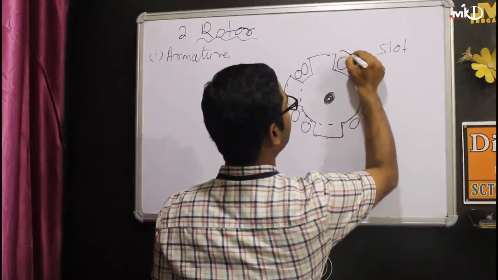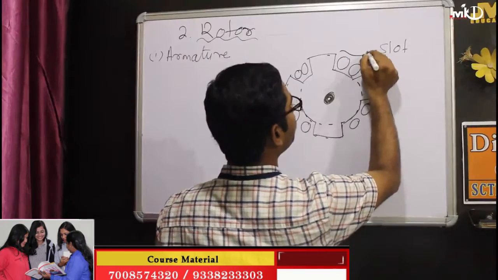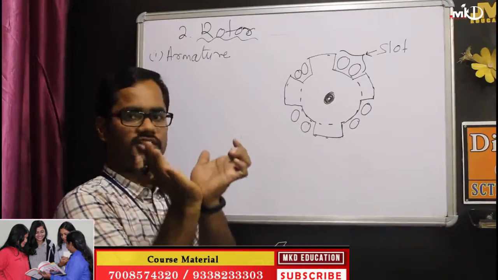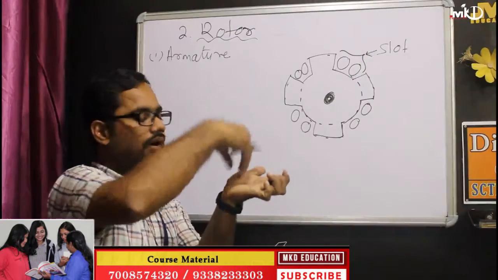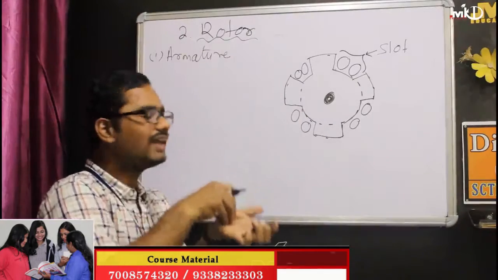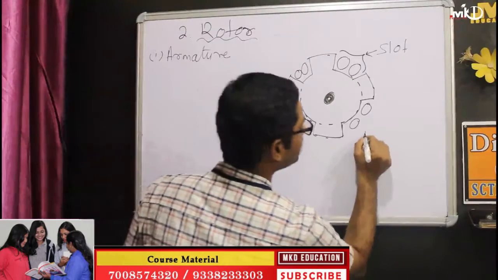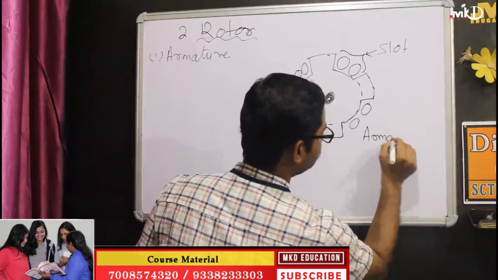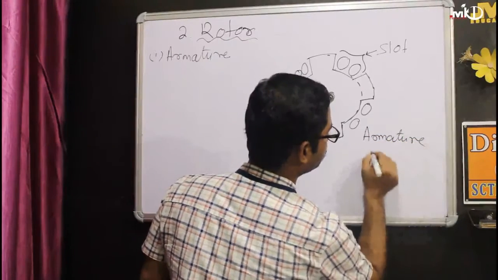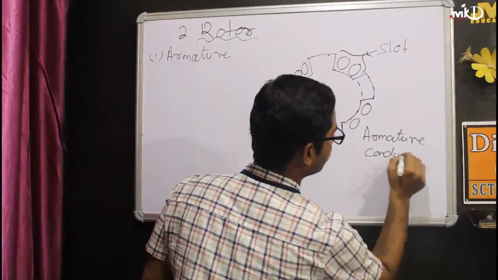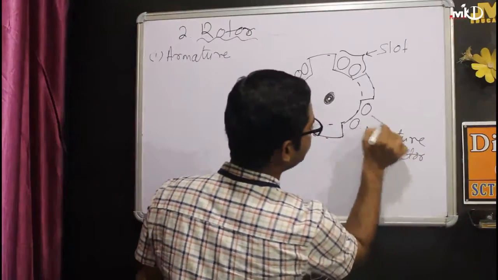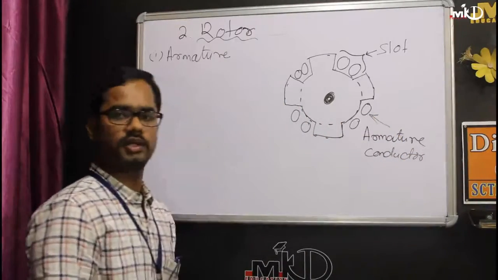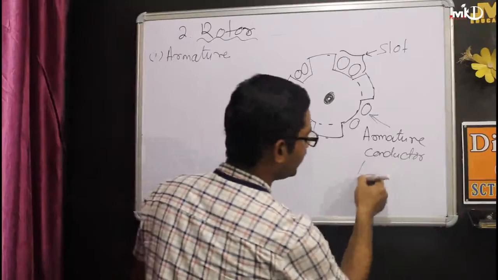This portion is known as your slot. In between the slots, the windings that are present are known as the armature conductor, or armature winding.